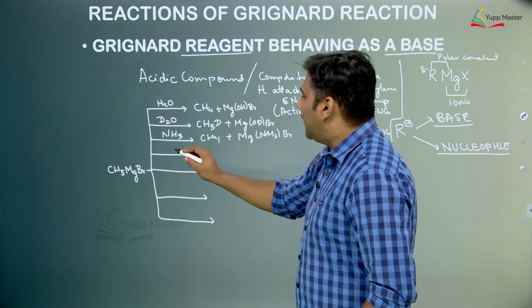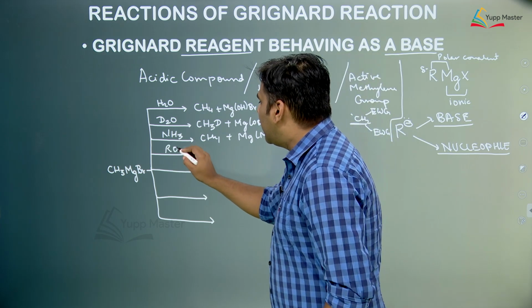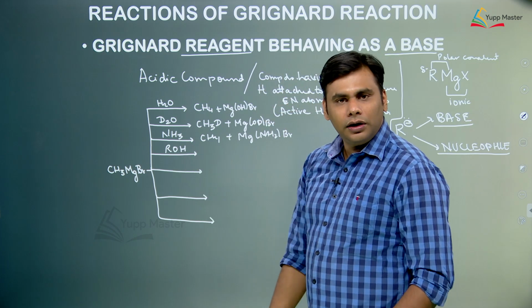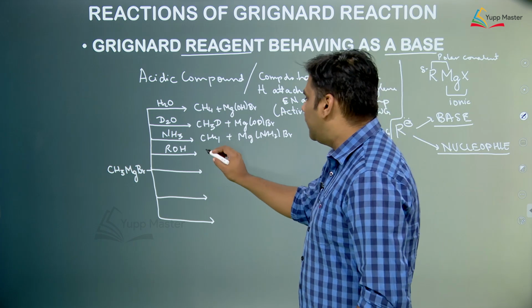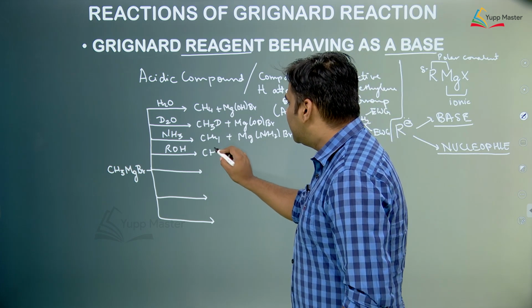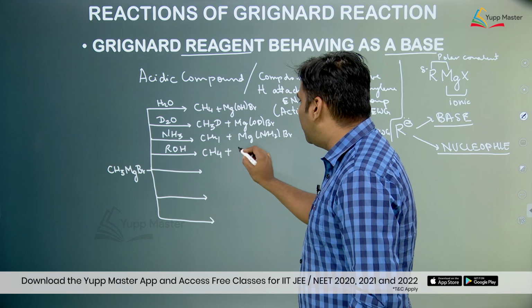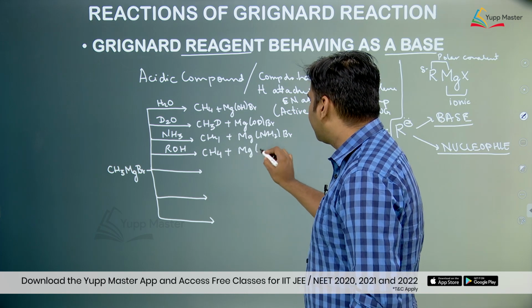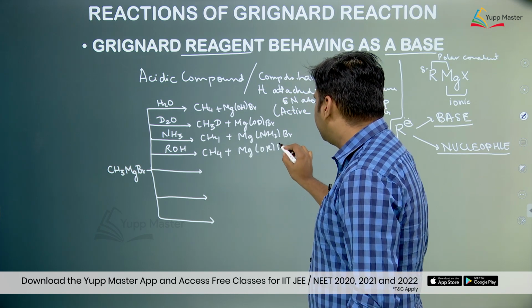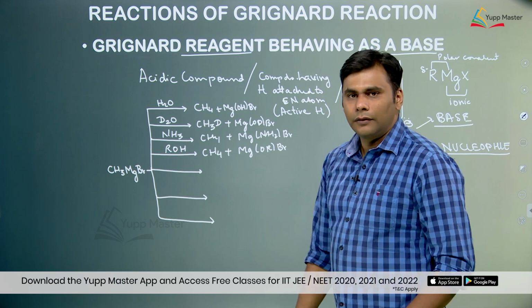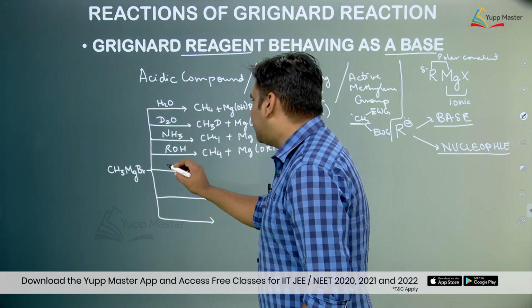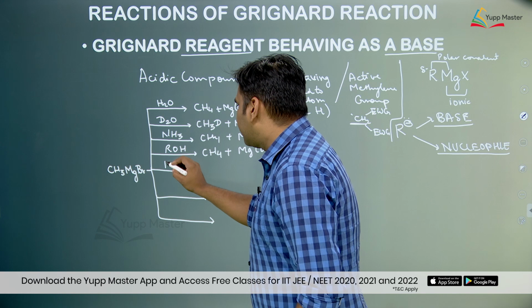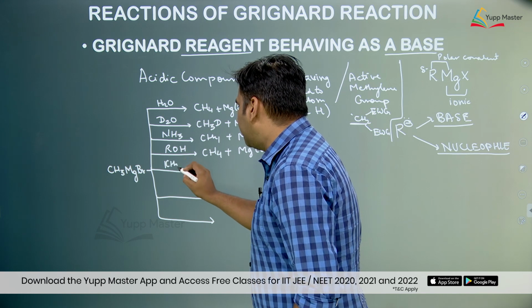right. Suppose we react this with alcohol. In alcohol also, hydrogen is attached to an electronegative atom, so this hydrogen will be released as H plus, CH3 negative would react with it forming methane and this would be the product. Suppose we react this with a terminal alkyne compound.